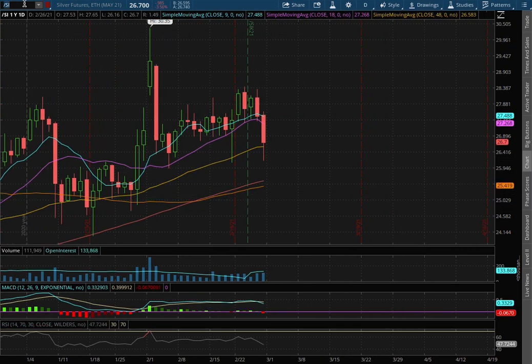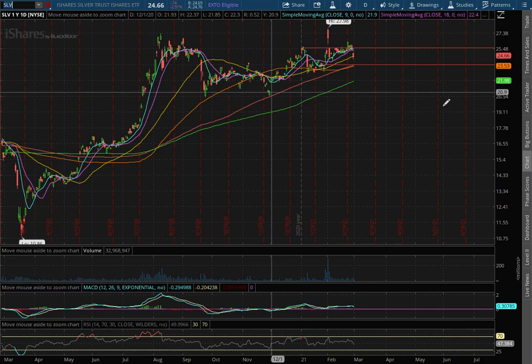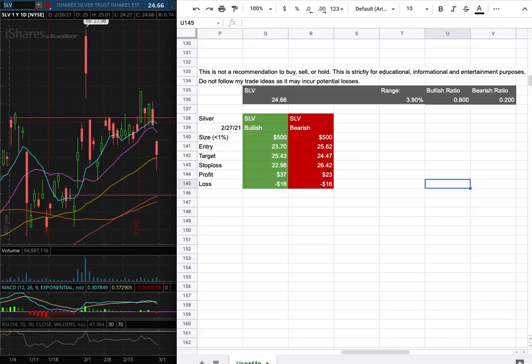As for the trade idea of the week, I'll be trading SLV, and my position size for it is less than 1% of my portfolio. My long entry is at $23.70, and that is this range here, and that coincides with the 150 moving average, this red line. My sell target is at $25.43, and my stop loss is at $22.96.